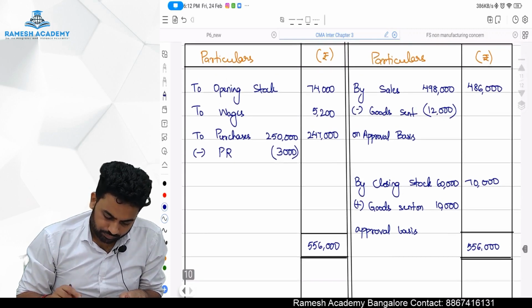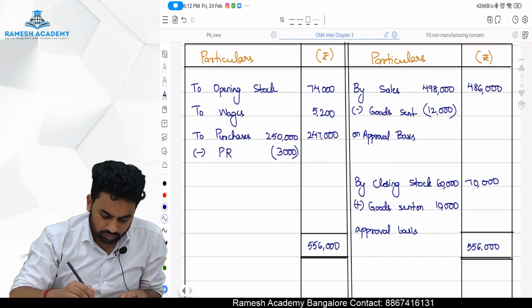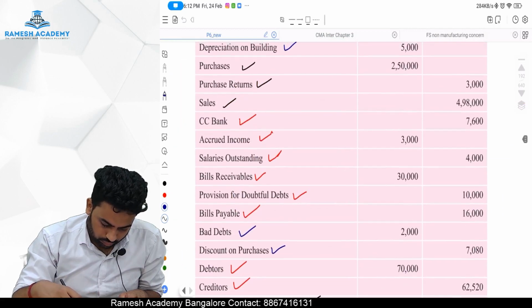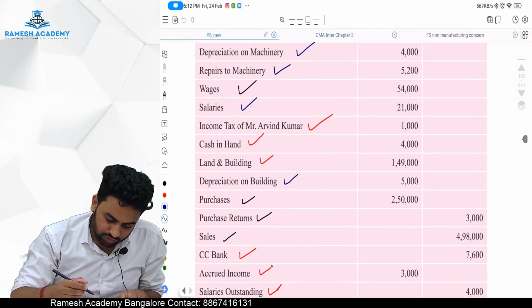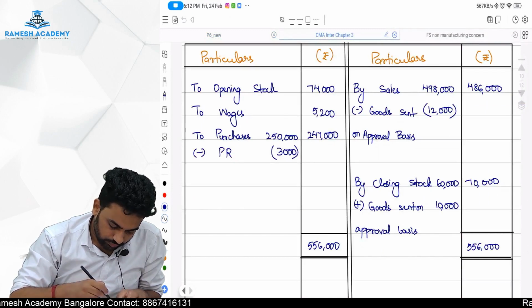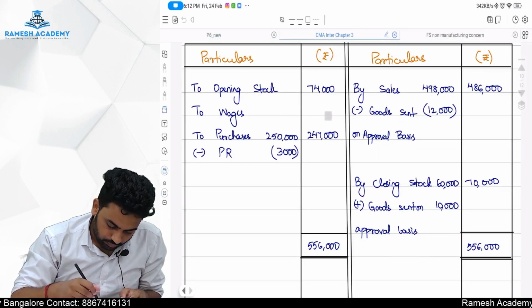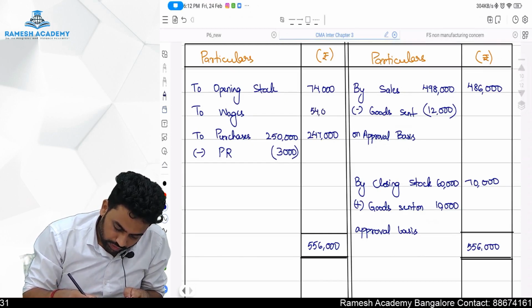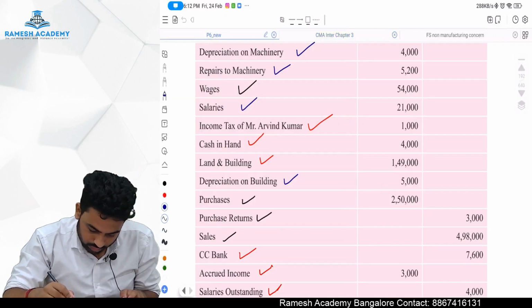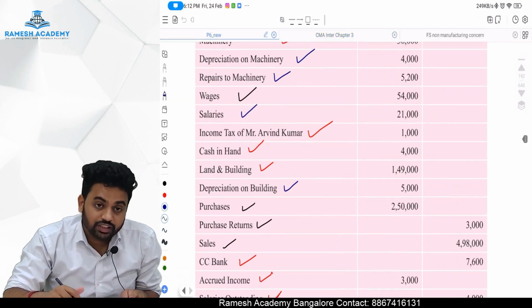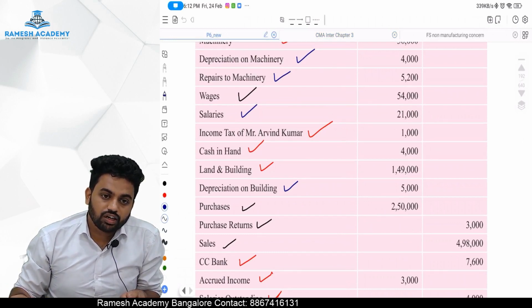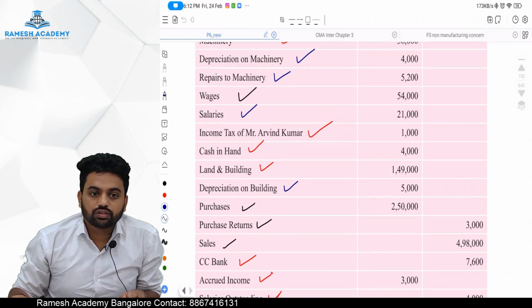Wait. Did we leave anything? Wages, it's 54,000, not 5,400. Oh, wait. Wages, it's 54,000. Why did I write so much? Even I don't know. Why did I write 5,200? Instead of repairs to machinery, I took that amount as wages. No one told me. Smart people. Very smart people. Let him make the mistake. He will waste the time.